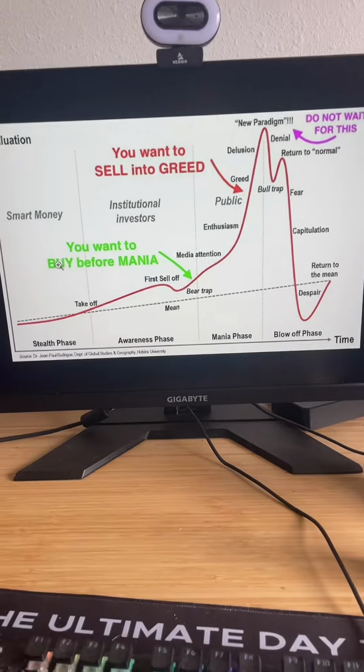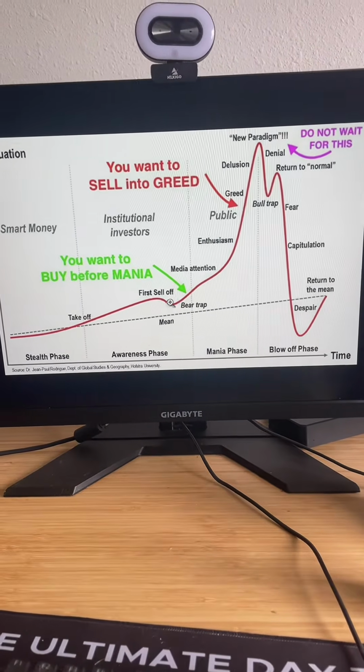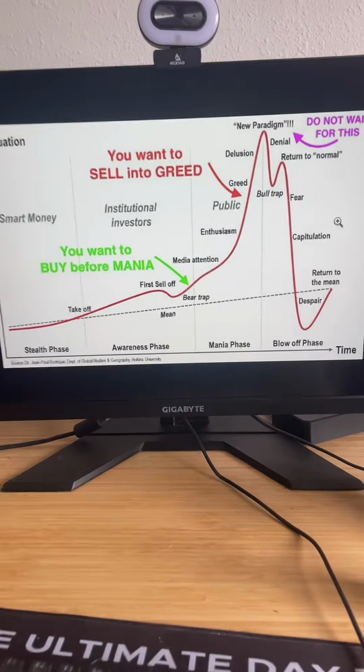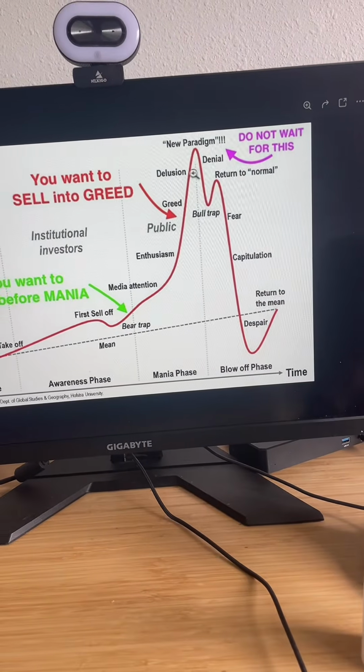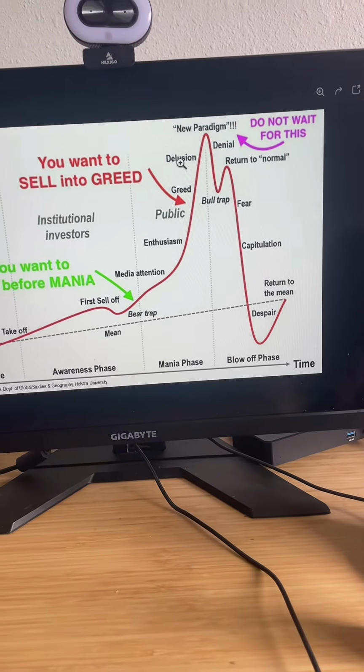Okay, so come over here, take a look at this chart. Just look at it, right? Just study it. I look at this thing almost every single day and ask myself, hey, where are we in regards to the market right now? Are people really excited? Are people saying XRP is going to go to 10,000 by the end of the year? Okay, we're probably up here in delusion territory, okay?